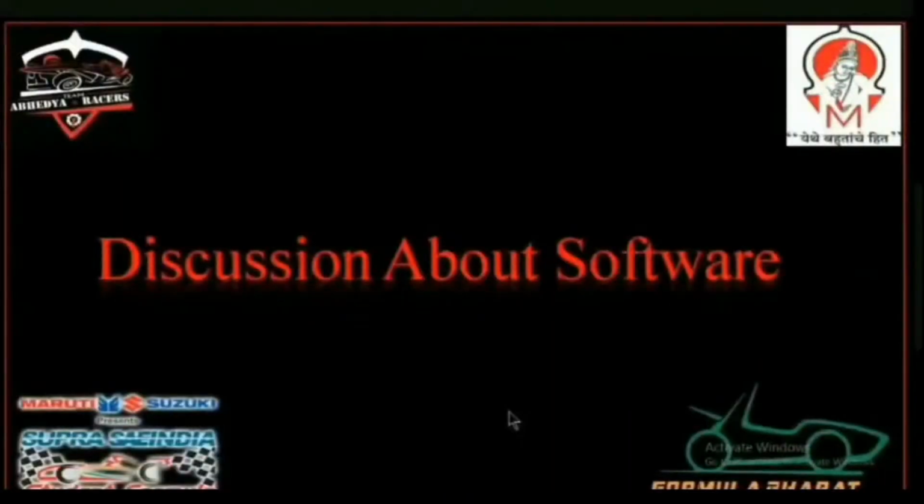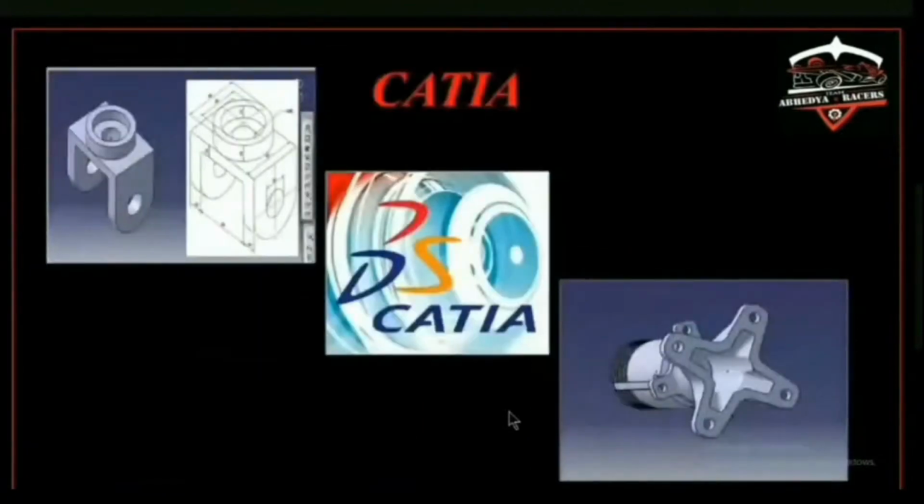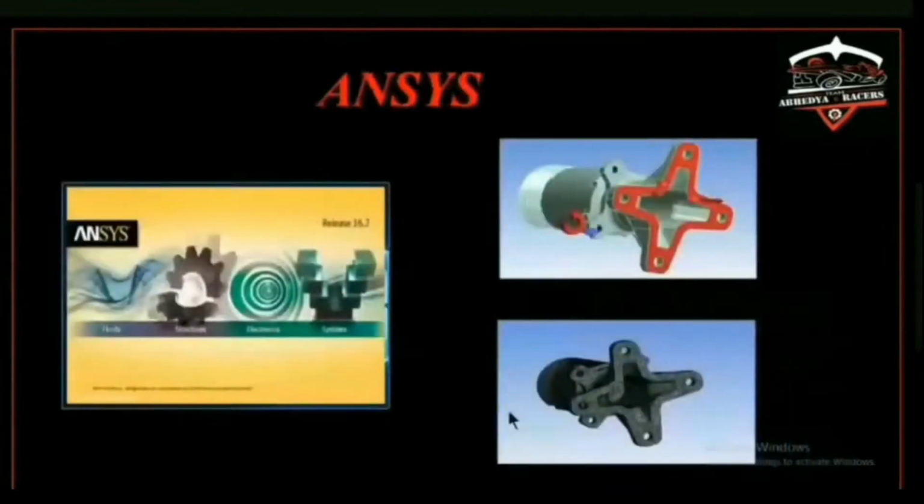Let's take a look at the software which we use in our workshop. As you can see on the screen, we use CATIA, ANSYS, Hypermesh, Lotus, Creo, Ricardo, SimSolid, and SolidWorks. One by one, let's get some knowledge regarding the above software. Firstly, CATIA, in which we do the design of basic components and also the assembly of a vehicle. Then the next software is ANSYS, in which we do the analysis of every single part. For example, CV hub, brake disc, A arm, knuckle, etc.